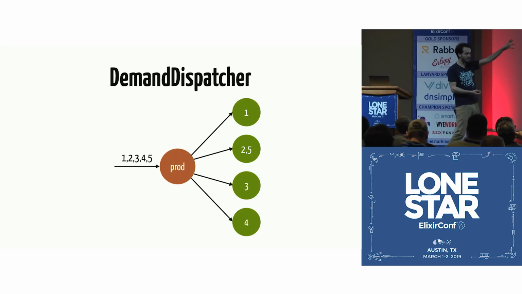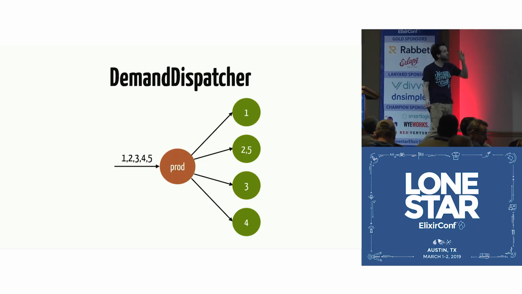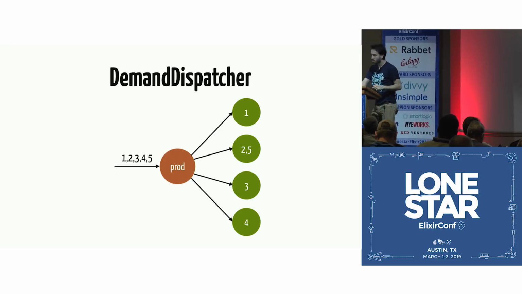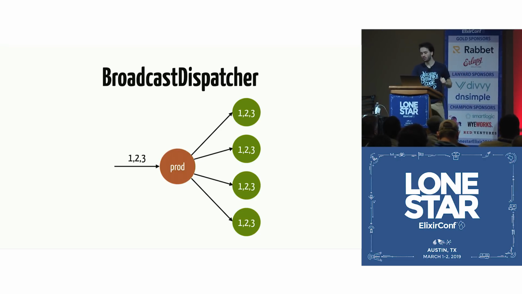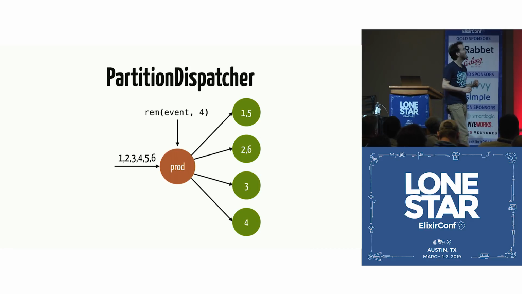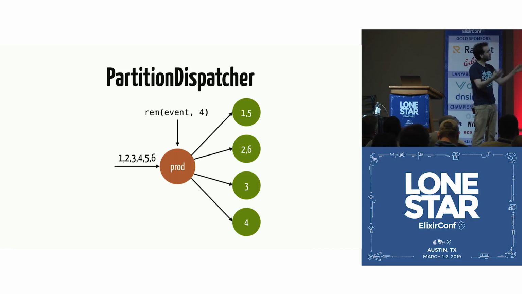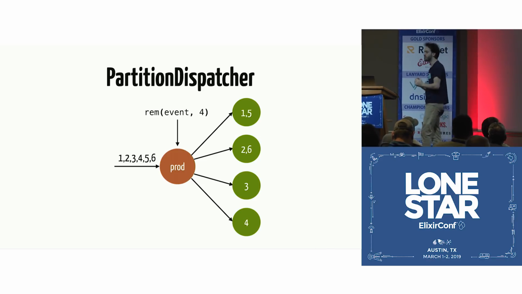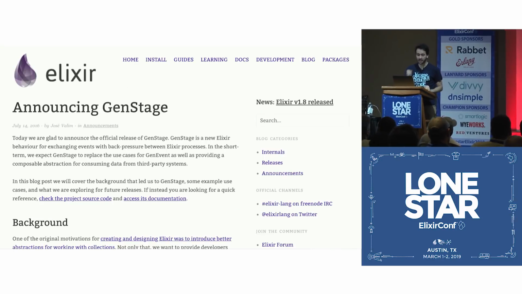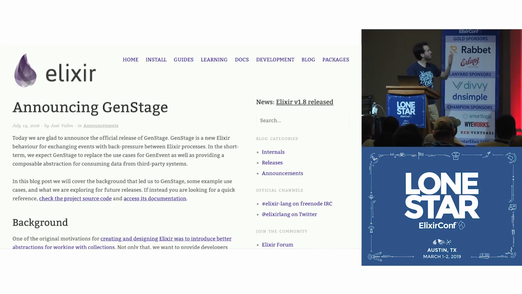And then imagine that in this example, the second consumer was able to consume the event it received faster. So that's the one receiving 5. We also have a BroadcastDispatcher that dispatches the events to all the consumers. And we have a PartitionDispatcher that routes the events to the consumers based on a partitioning function, a given function. And so we worked on this, and we announced it on the Elixir blog.